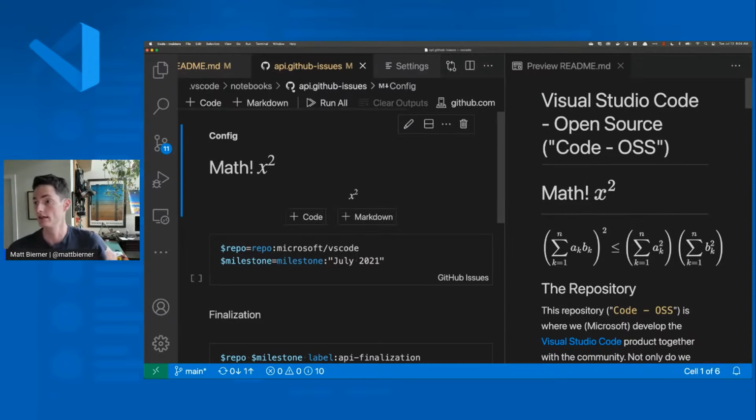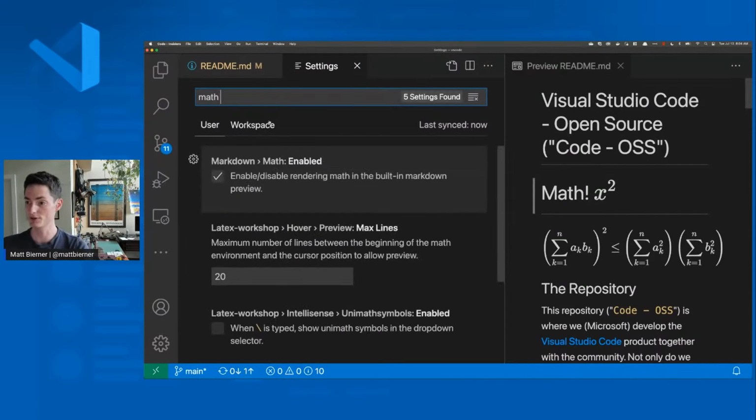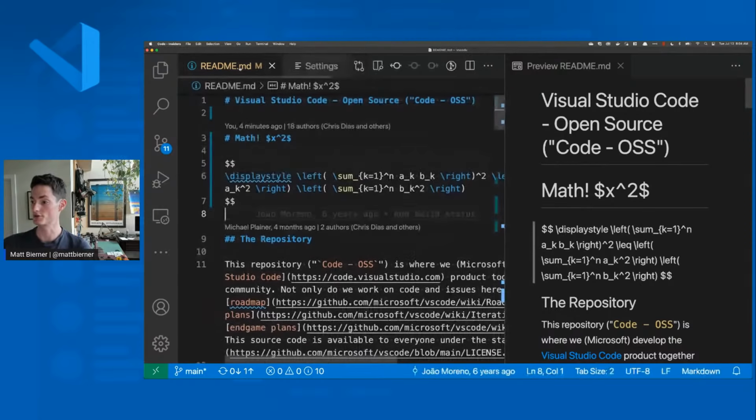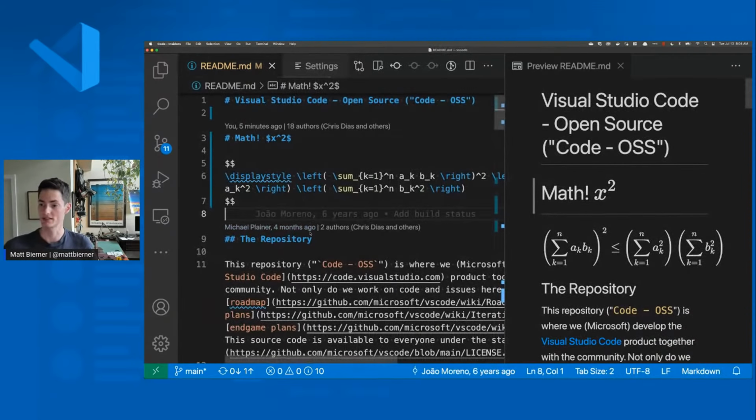Now, if you do not like this feature and are finding it gets in the way for some reason, it's really easy to disable. If I search for math here in the settings, I can just go turn off the math feature over here, and then it will just ignore those dollar signs like it would by default. But we do think that this is something that might be helpful to you. And it's a really cool thing to see the math formulas being rendered nicely in the Markdown preview. So I'll just go turn this back on. We get our math formulas coming back.